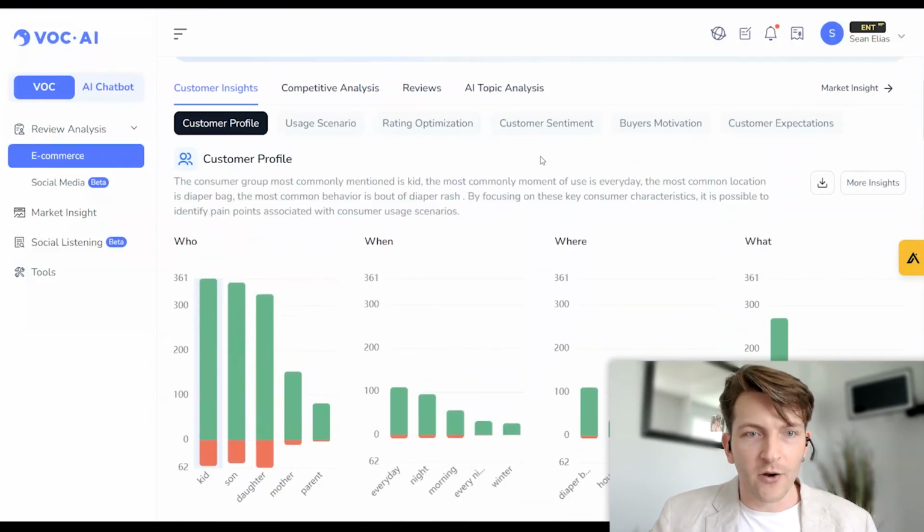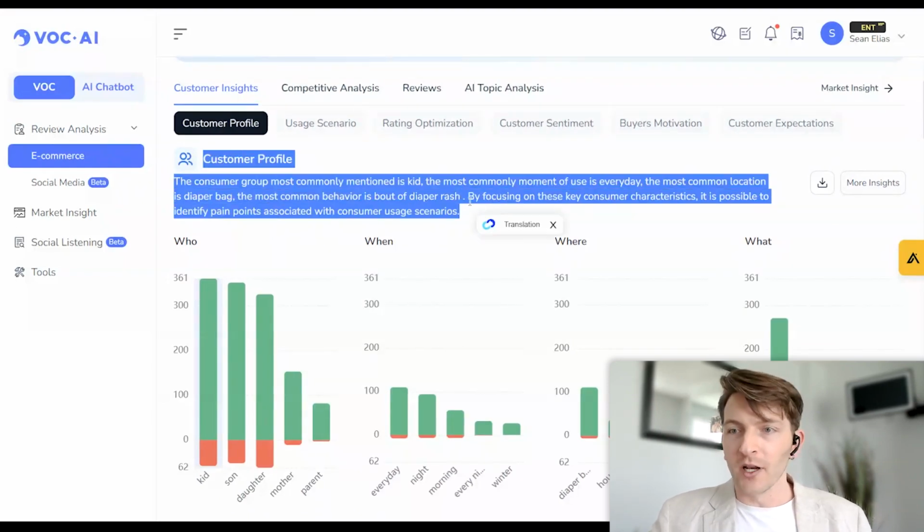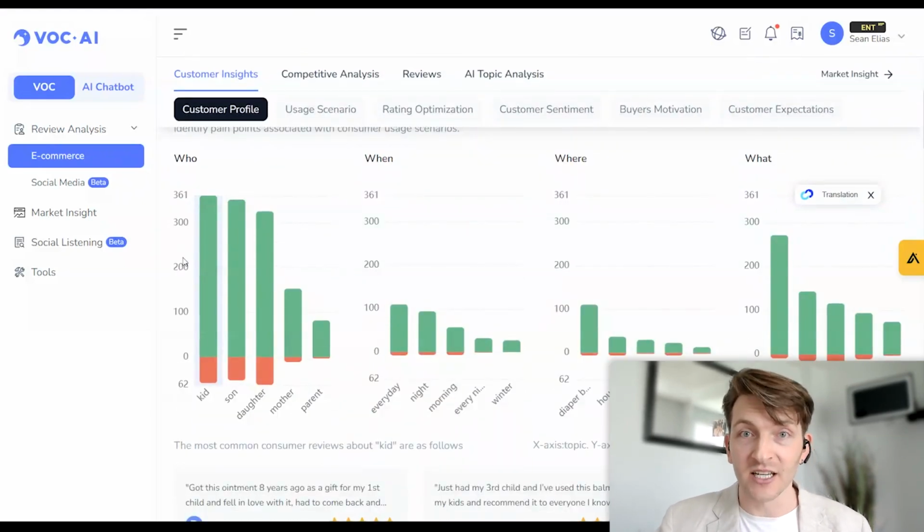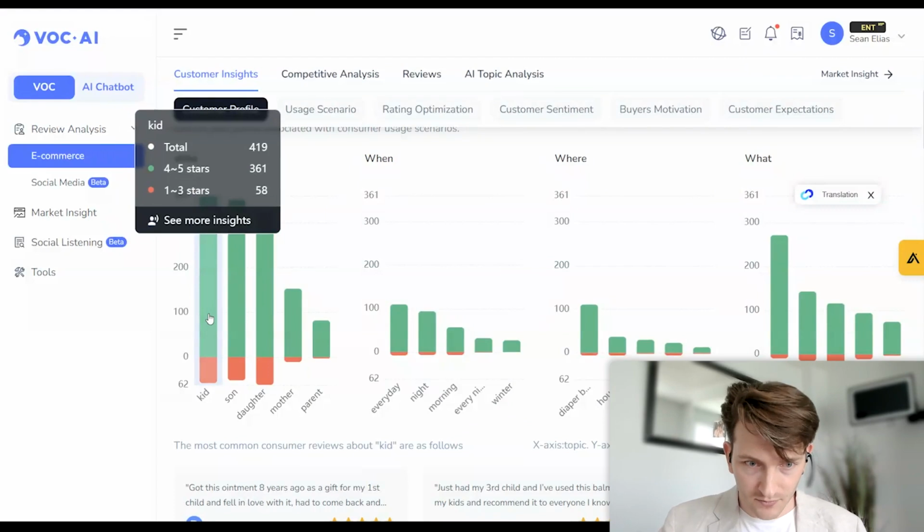But what we're looking at here in this report, we can see the customer profile, and we're going to hop into more insights in a moment where we can see the occupation of the people actually buying this, coming to Amazon to buy this. We can see who's it for. So we got kid is actually the number 1 customer avatar, right?